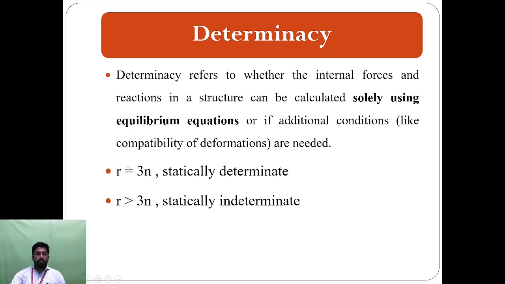Here r denotes the number of reactions. Here n represents the number of members acting on the particular structure, or the number of joints, which we denote as j. If r is equal to 3n, it is called a statically determinate structure. If r is more than 3n, we call it a statically indeterminate structure.